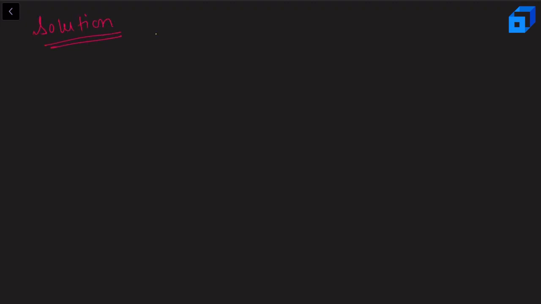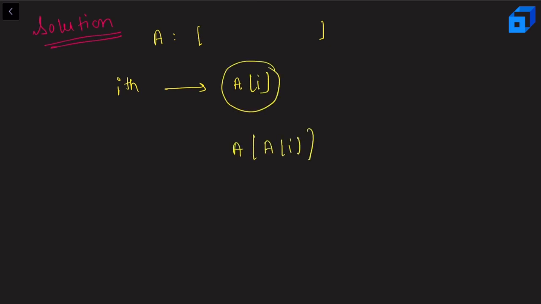Basically, we are given an array. Right. So let's say for the ith element, we know that the best friend of the ith element is Ai, right? Similarly, the best friend of the Aith element will be A of Ai, right? Now, in order to count the pairs, I want to ensure that this i is equal to this value because I need both of them to be best friends of each other, right? So best friend of i is Ai and best friend of Ai is denoted by this value and this must be equal to i.